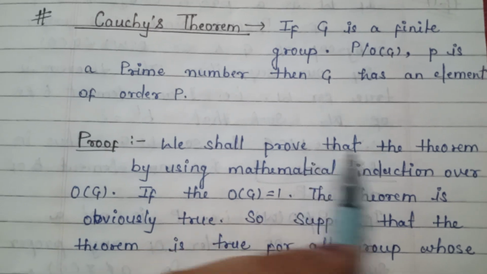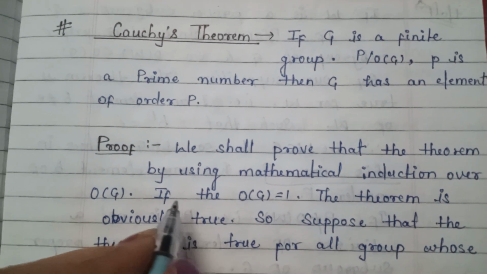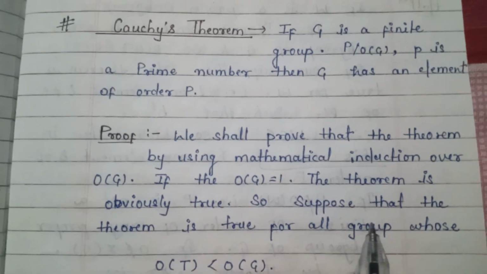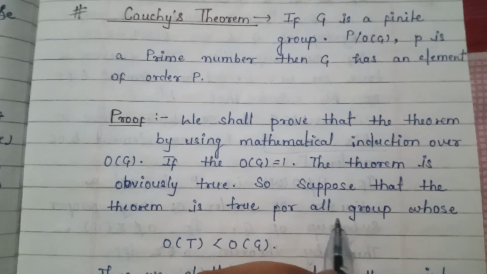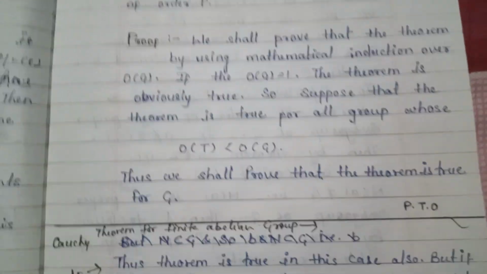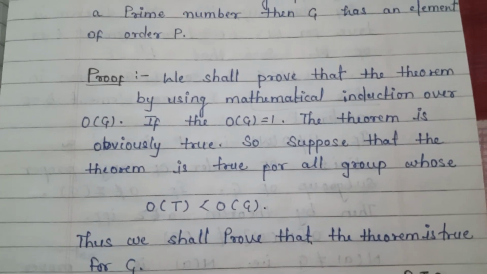We shall prove the theorem by using mathematical induction over order of G. If the order of G is equal to 1, the theorem is obviously true. So suppose that the theorem is true for all groups whose order is less than order of G. Thus we shall prove that the theorem is true for G.